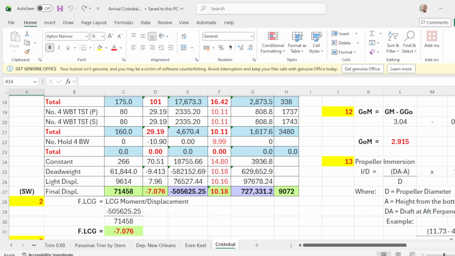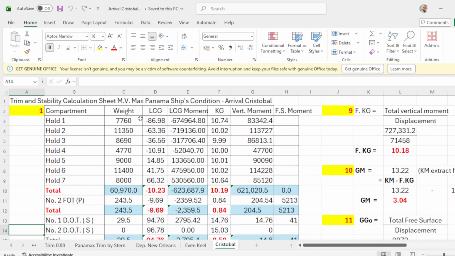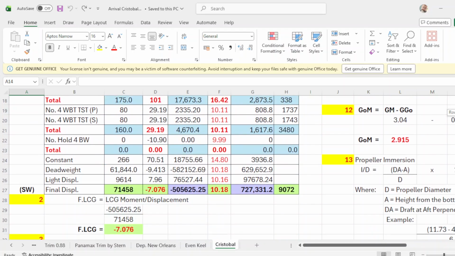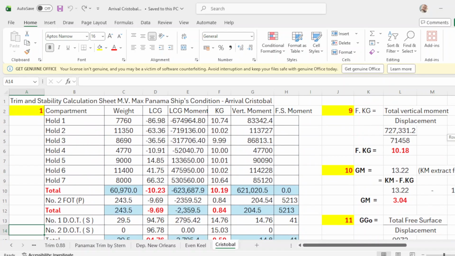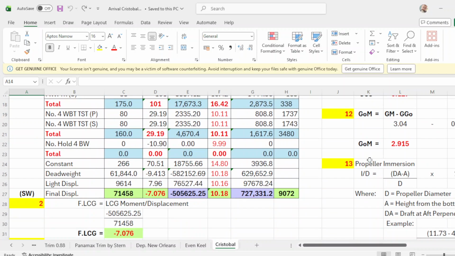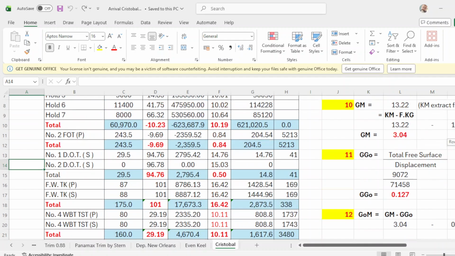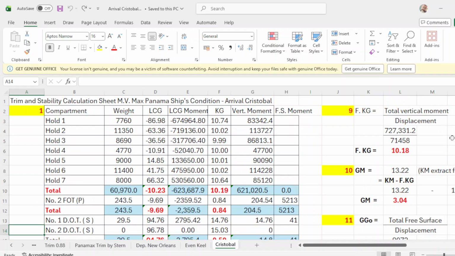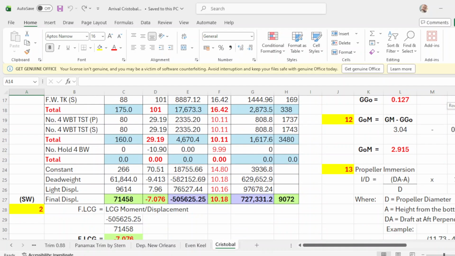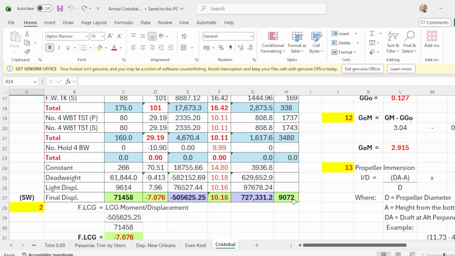The total LCG moment is negative 5056325, the total vertical moment is 727,331.2, and the free surface moment total is 9072.